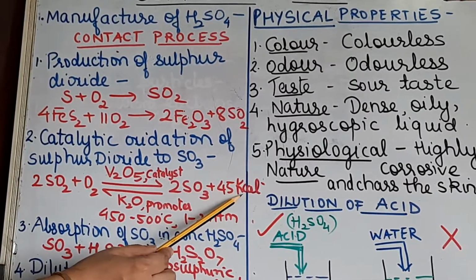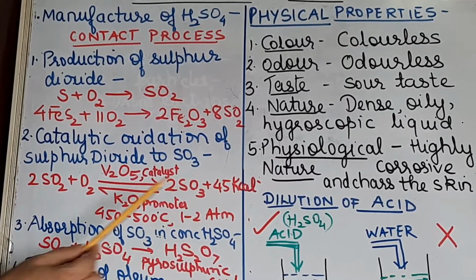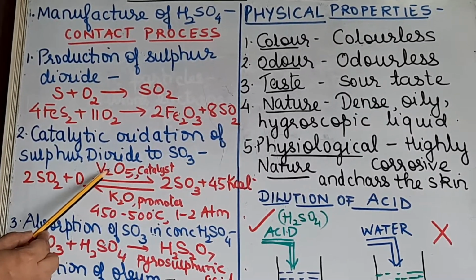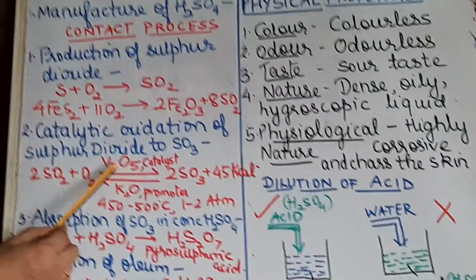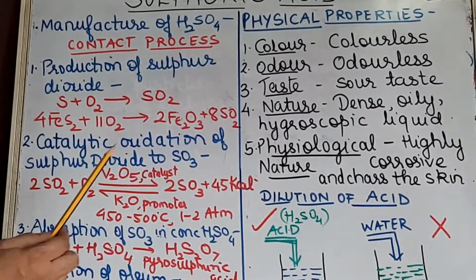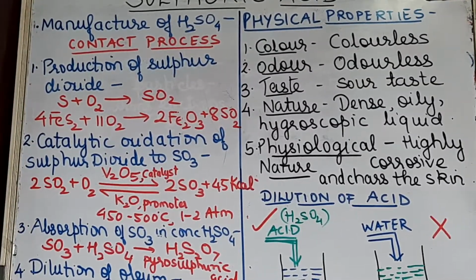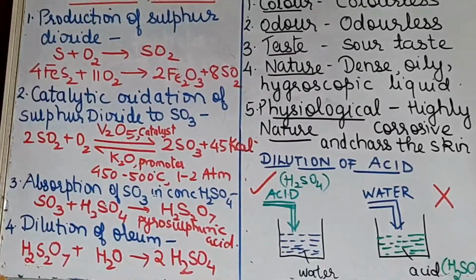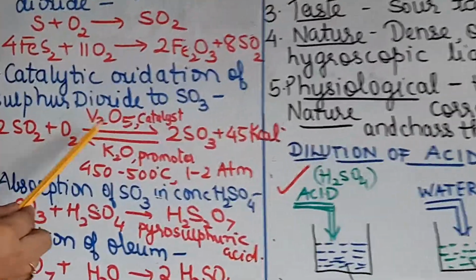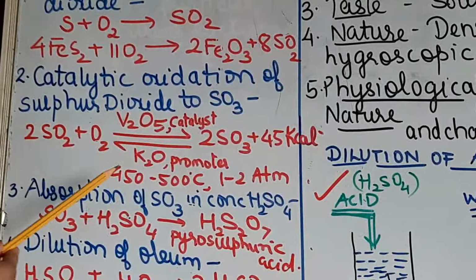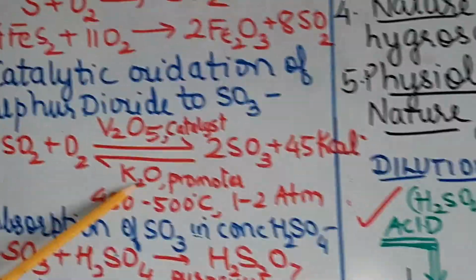Plus 45 kilocalories. So it's an exothermic reaction. Now V2O5, this is the catalyst, that is vanadium pentoxide. Earlier platinum or platinized asbestos etc. were being used, but now vanadium pentoxide is the preferred catalyst. Okay. Then the promoter is potassium oxide.